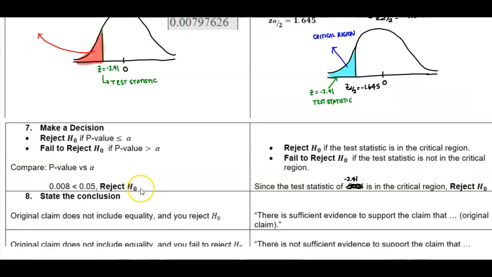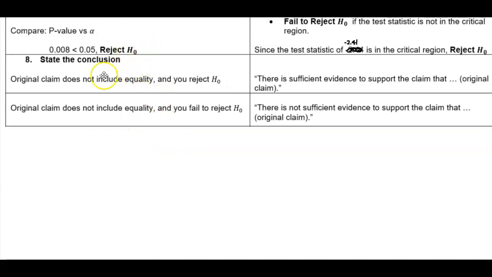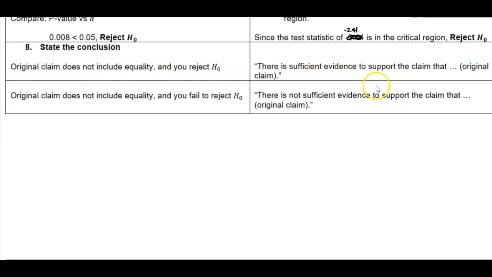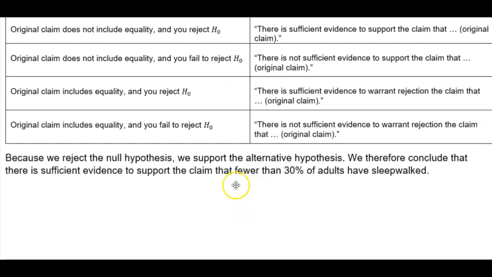Since it doesn't include the equality, and we've also rejected the null, that means it applies to the first one where it says there is sufficient evidence to support the claim. Because we reject the null hypothesis, we support the alternative hypothesis. So we conclude that there is sufficient evidence to support the claim that fewer than 30% of adults have sleepwalked.